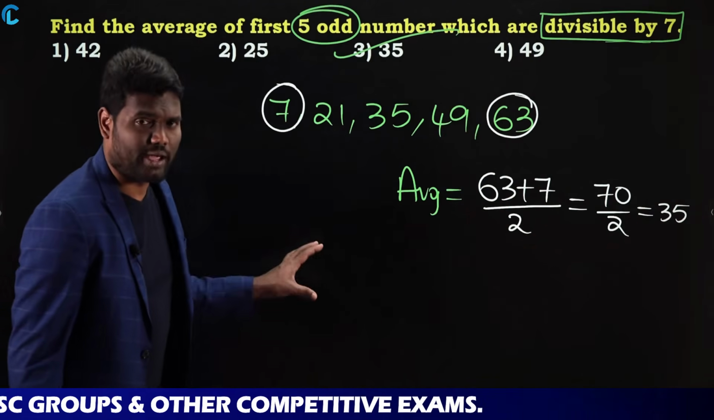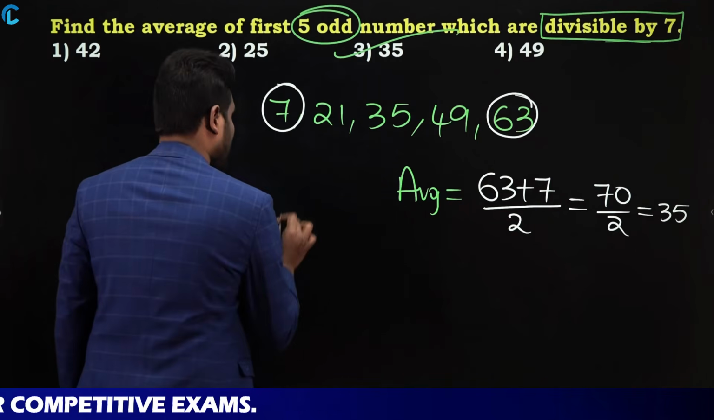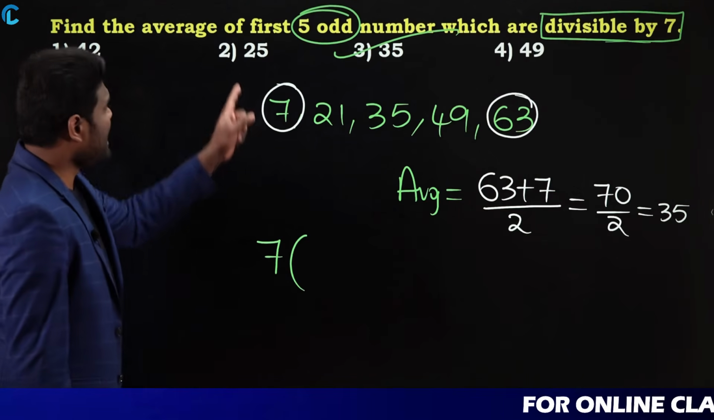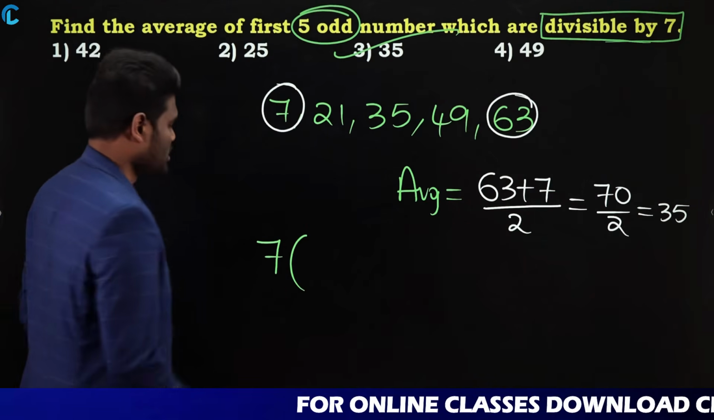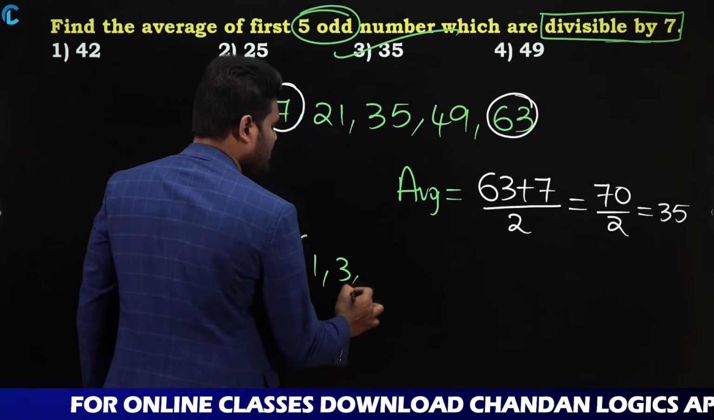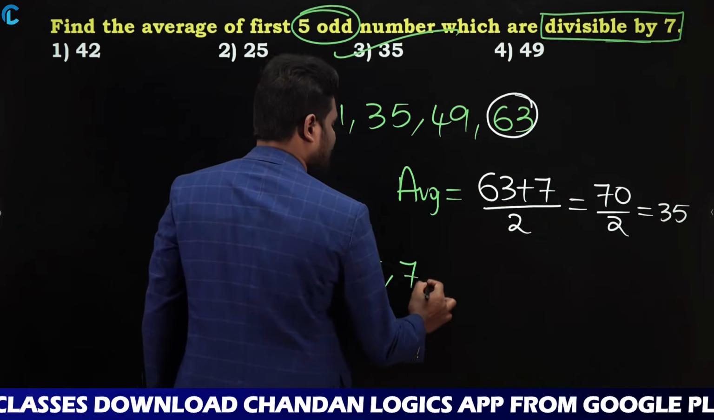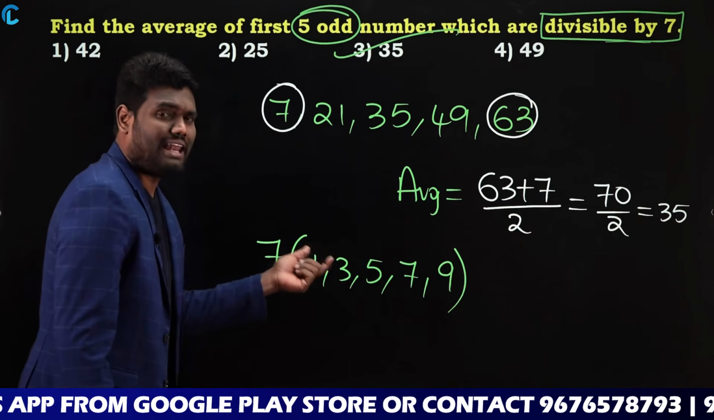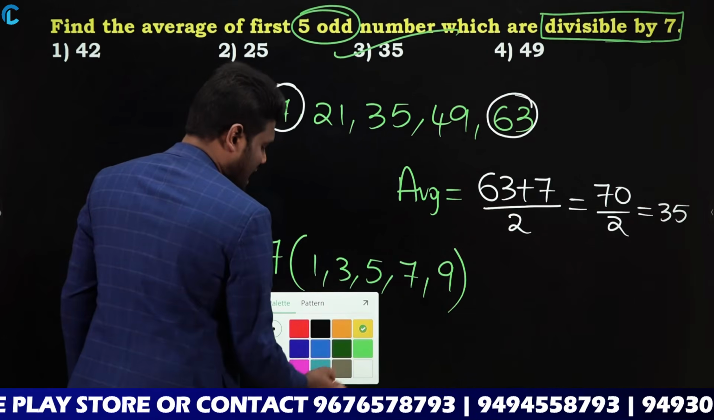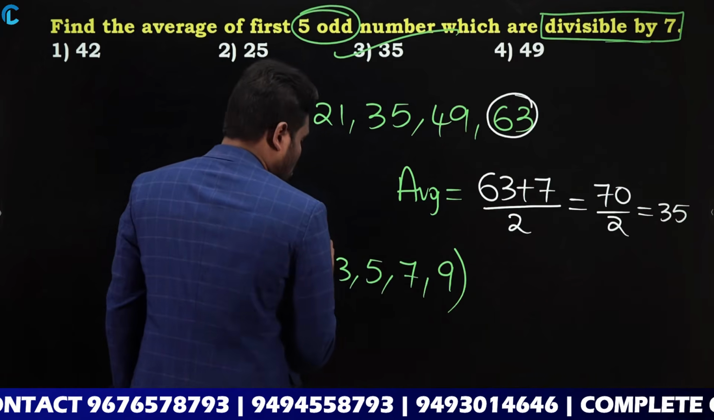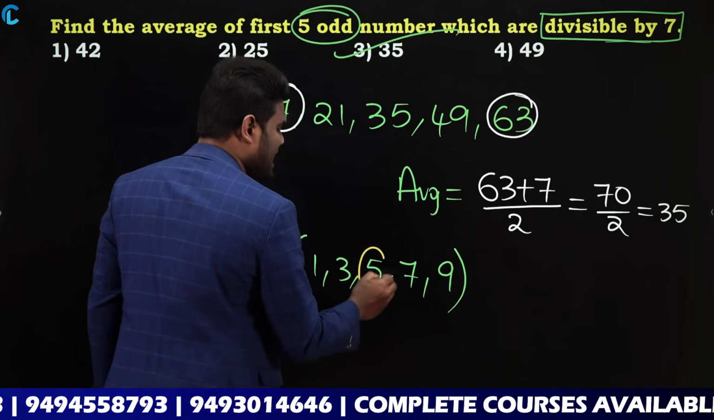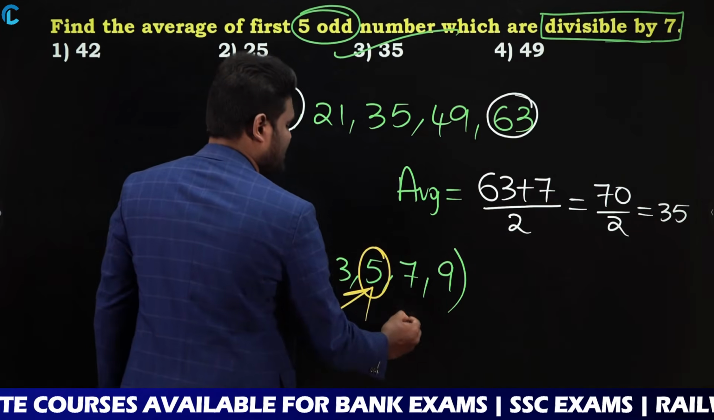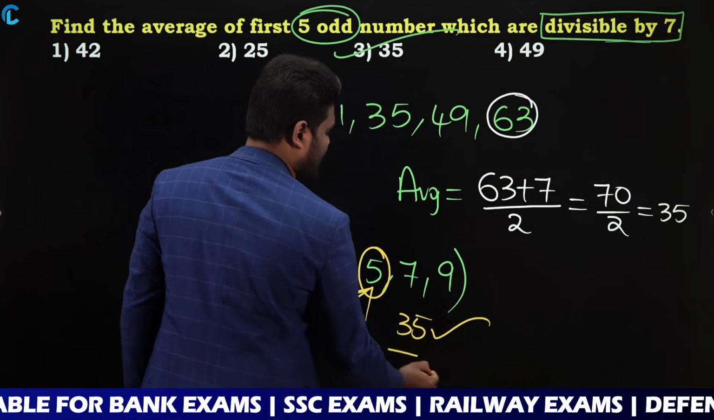Either you can solve them in this way or you can solve them in this way also. As the question is saying divisible by 7, and it should be 5 odd numbers, the odd numbers are 1, 3, 5, 7, 9. These are the first 5 odd numbers. Now I need to calculate the average, and the series is an arithmetic progression. What is the average of 1, 3, 5, 7, 9? The average is 7. And it should be divisible by 7, so 7 into 5, we can say the answer is 35.